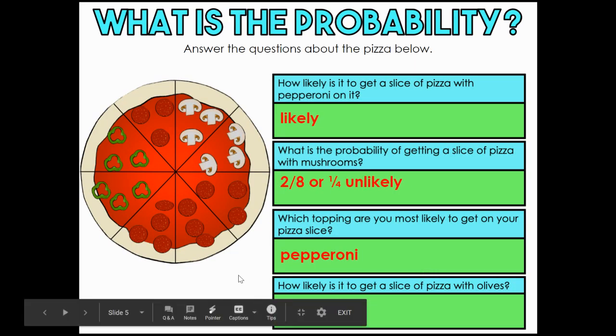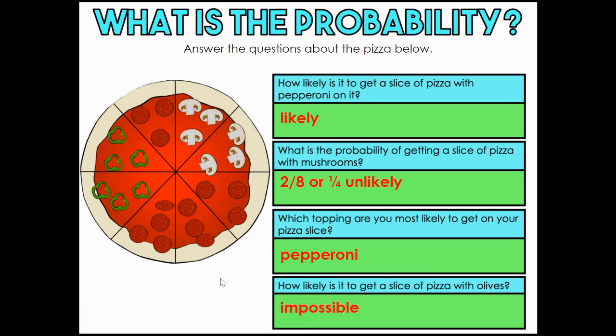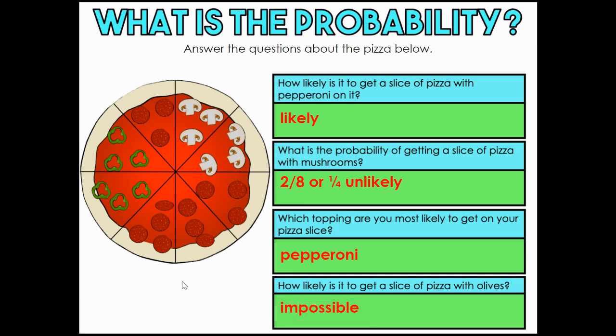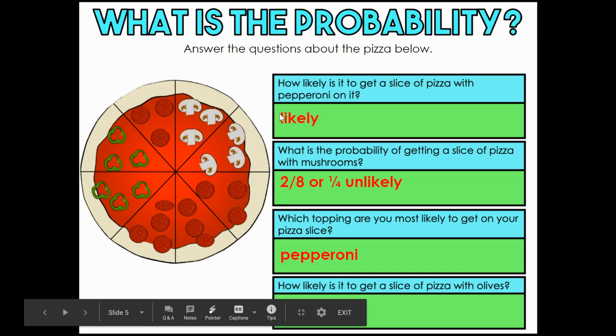Looking at our pizza slide, answering the questions. The first question says, how likely is it to get a slice of pizza with pepperoni on it? Well, there are 4 slices of pizza with pepperoni out of 8. So that's actually half of the pizza. So it is likely that you will get a piece with pepperoni.